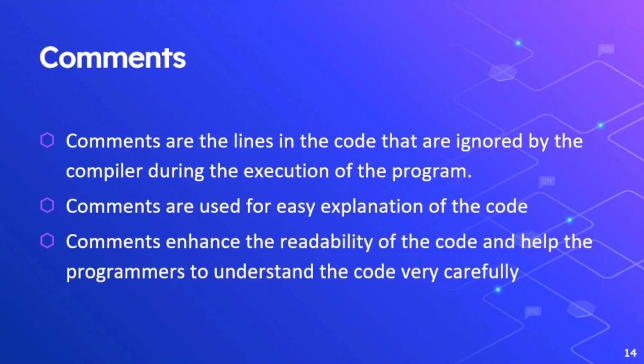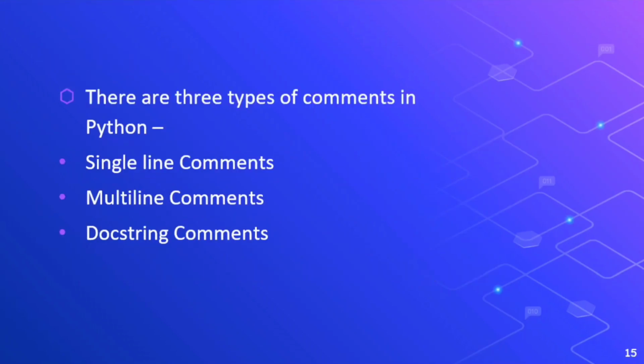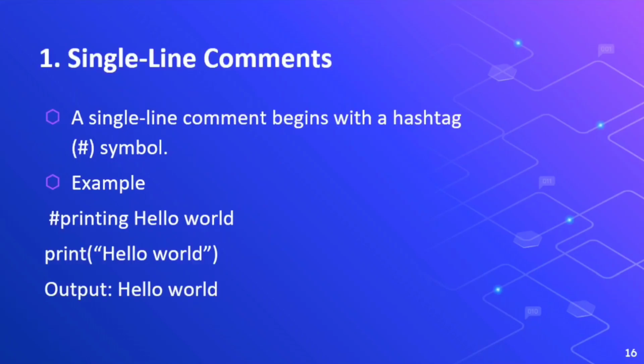Comments are used for easy explanation of the code. To enhance the readability of the code, we use comments. In Python, we have three types of comments. The first one is single line comments, then multi-line comments, then docstring comments. Coming to single line comments, we represent single line comments by using a hashtag.